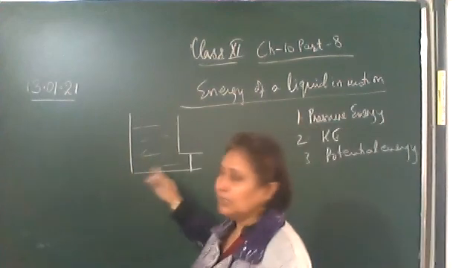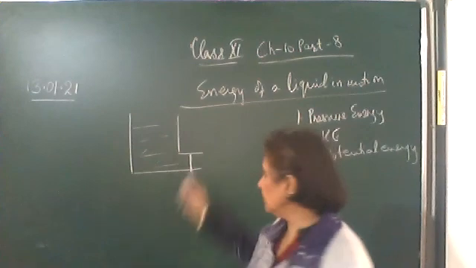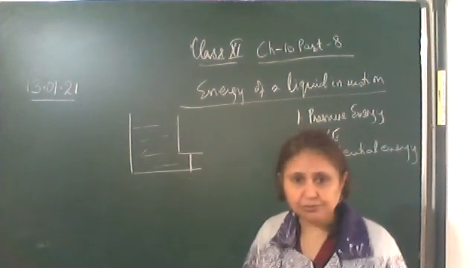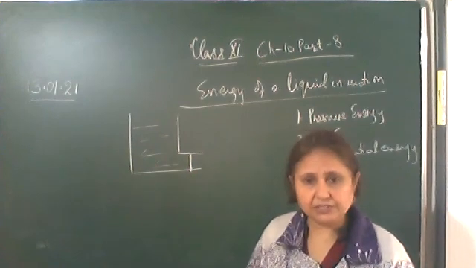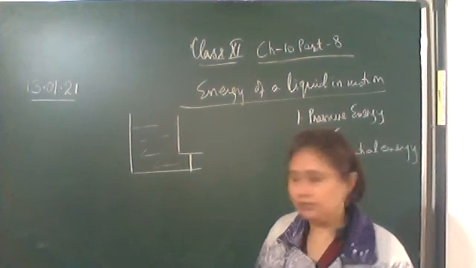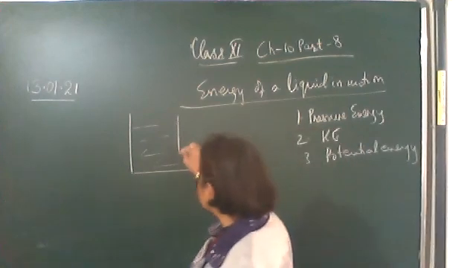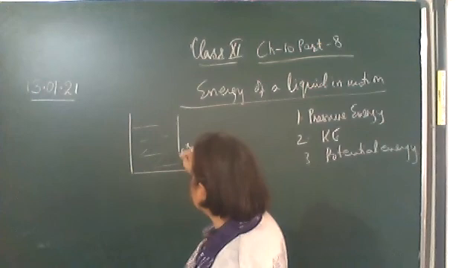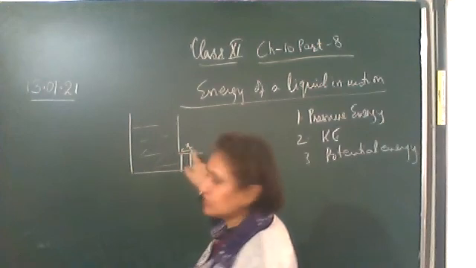A liquid is taken in a container which has a side tube fitted with a frictionless, movable piston. Now let this piston be pushed inwards through a small distance x.